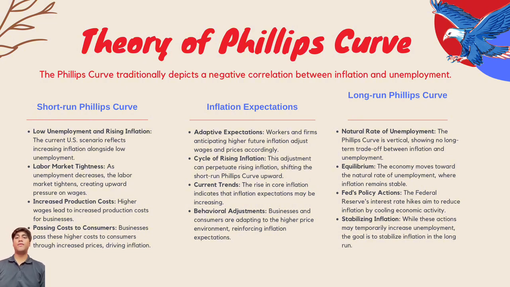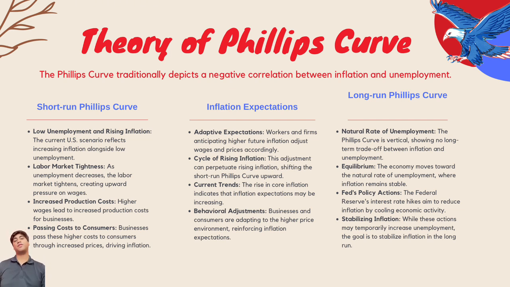So we have the short-run Phillips curve: low unemployment and rising inflation. The current US scenario reflects increasing inflation alongside low unemployment. Labor market tightness: as unemployment decreases, the labor market tightens, creating upward pressure on wages. Increased production costs: higher wages lead to increased production costs for businesses. Passing costs to consumers: businesses pass these higher costs to consumers through increased prices, driving inflation.